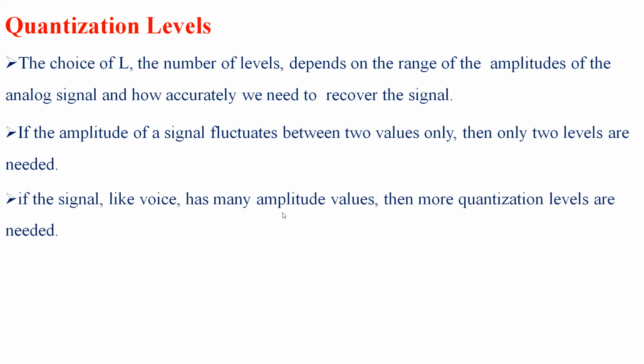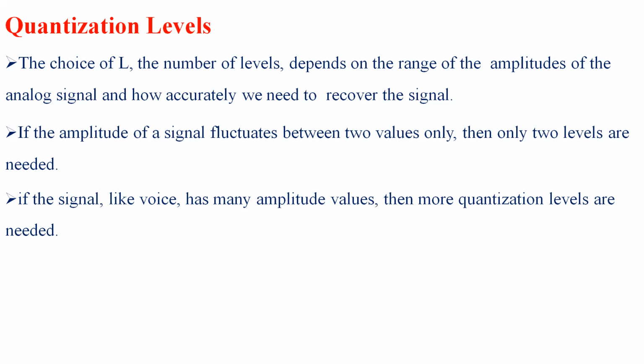If a signal like voice has many amplitude values, then more quantization levels are needed. We know that a signal will always fluctuate over a range of values. We can't talk at the same frequency or the same amplitude.